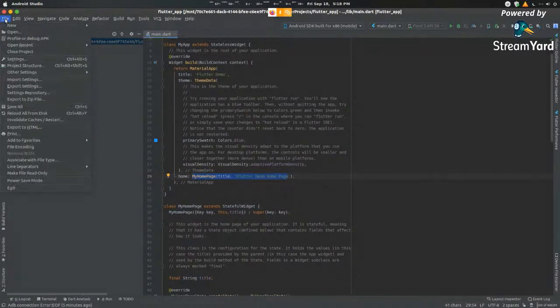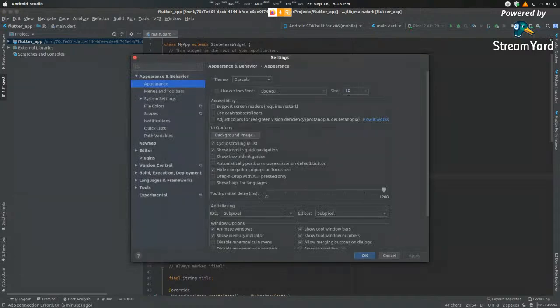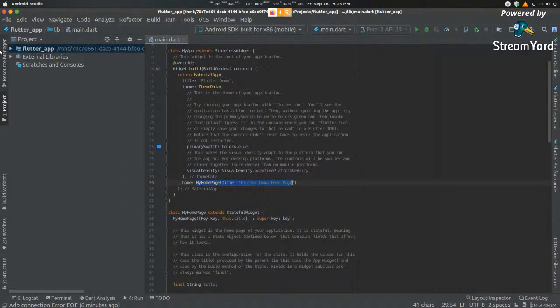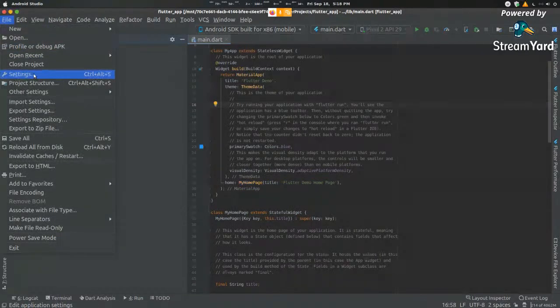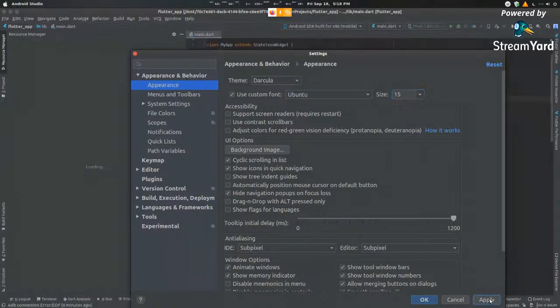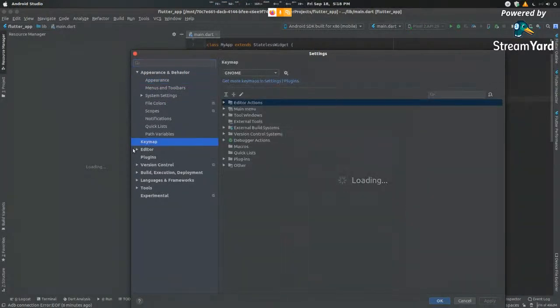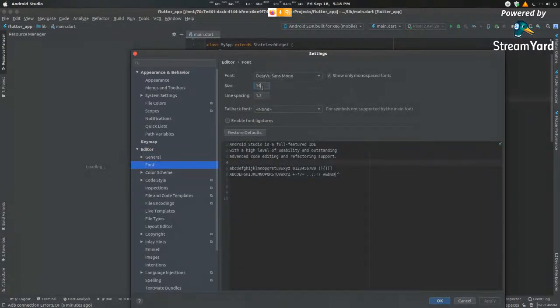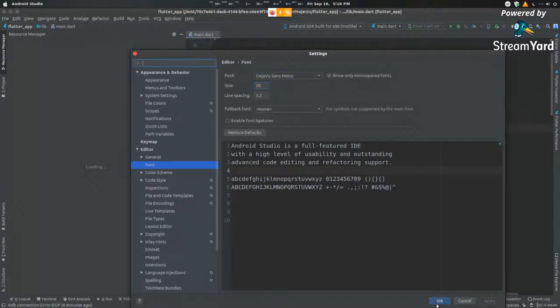Now, in this count, let me just increase the font size as well because I might have an issue viewing this. This should be better. No, wait, I increase this font size at this thing. Hold on. Okay, let's make this 20. Should be better now. Yeah.